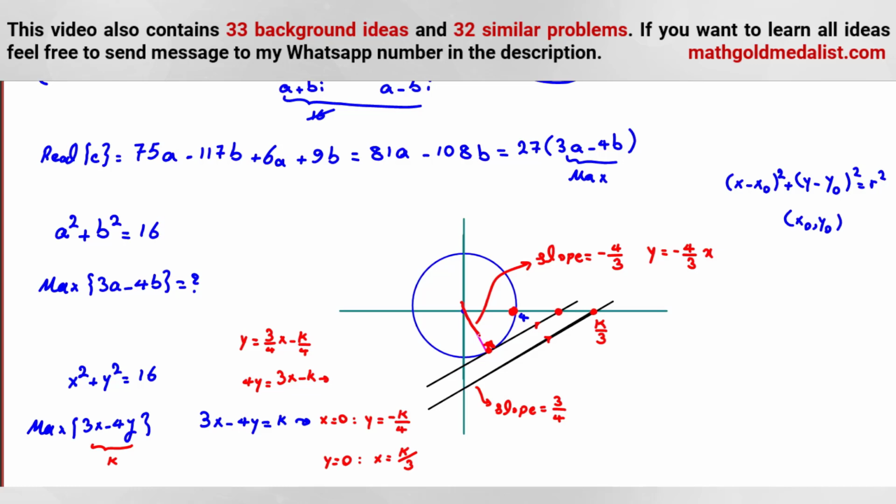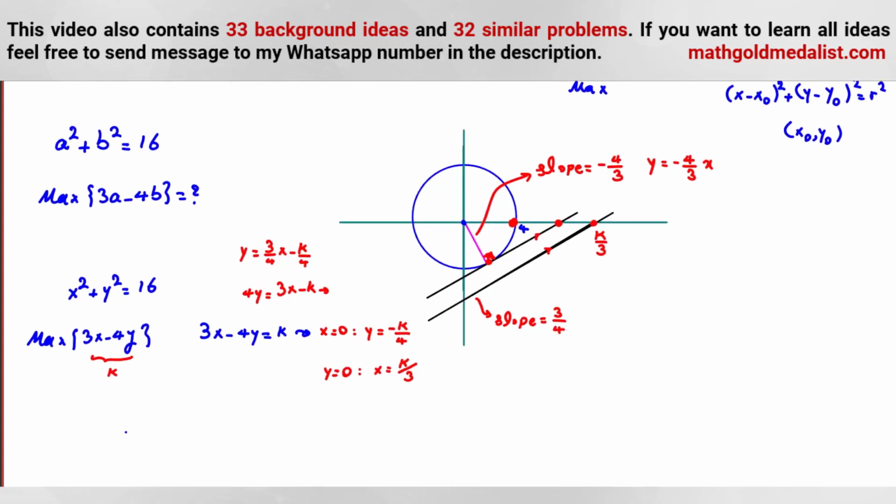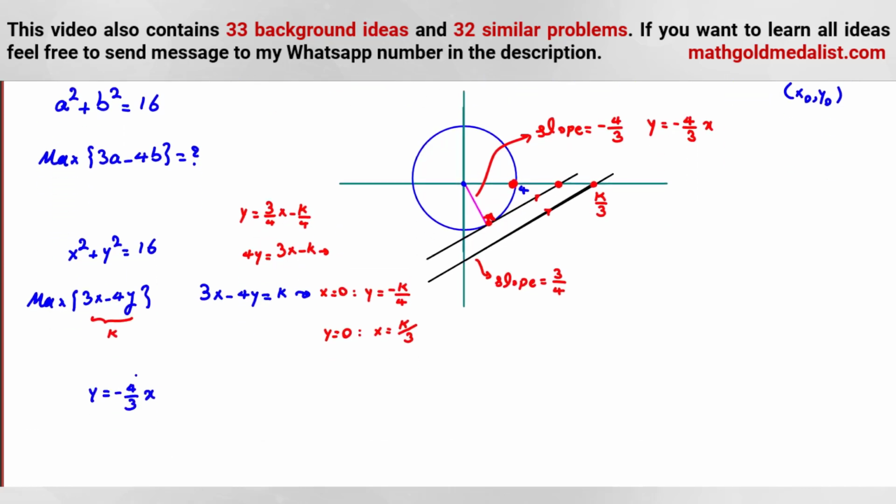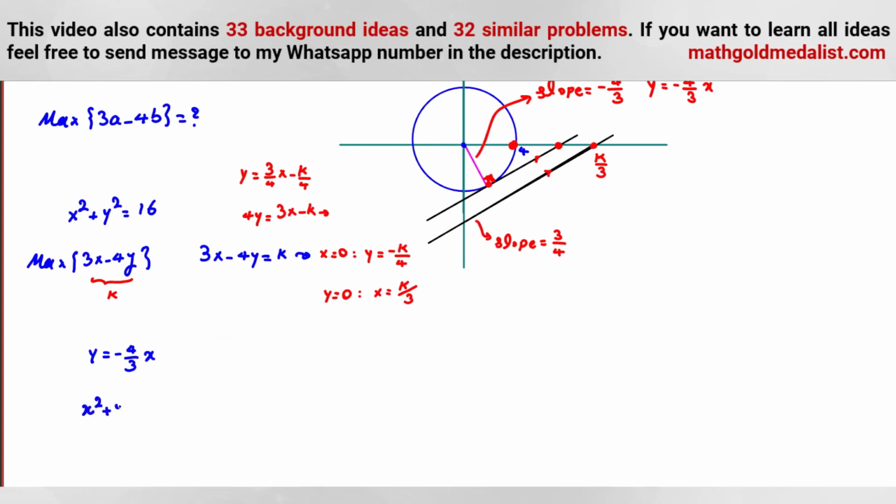Now I should find the intersection of this pink line and the circle. Y is equal to negative 4 over 3x, and the circle is x squared plus y squared is equal to 16. If we replace, it is x squared plus 16 over 9 x squared is equal to 16. 9 plus 16, 25 over 9 x squared is equal to 16.